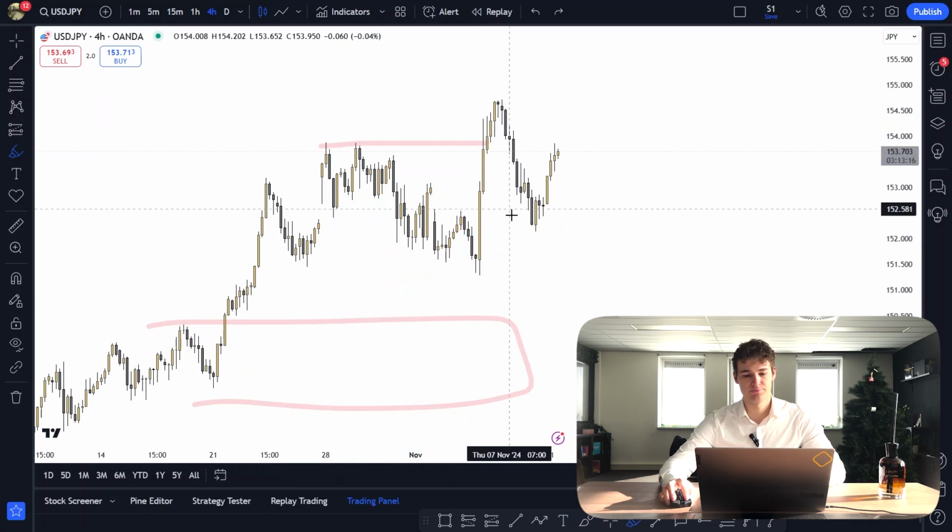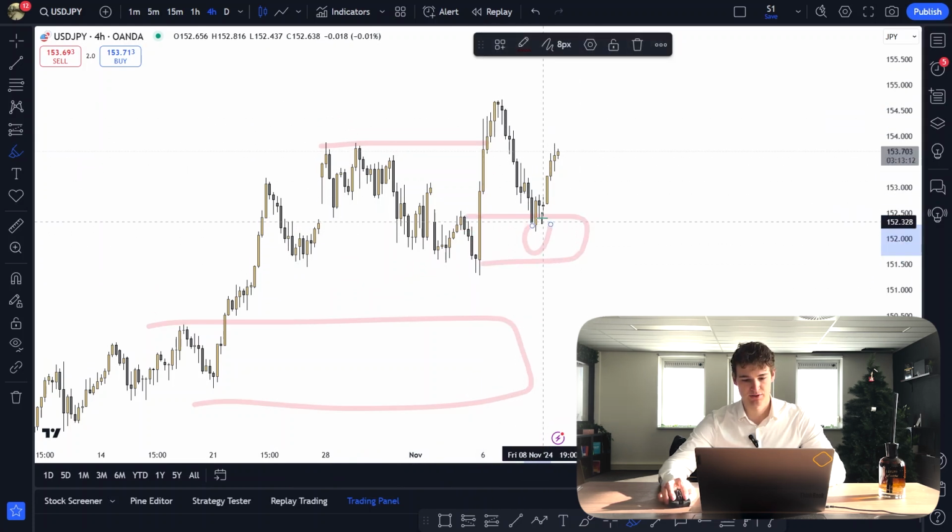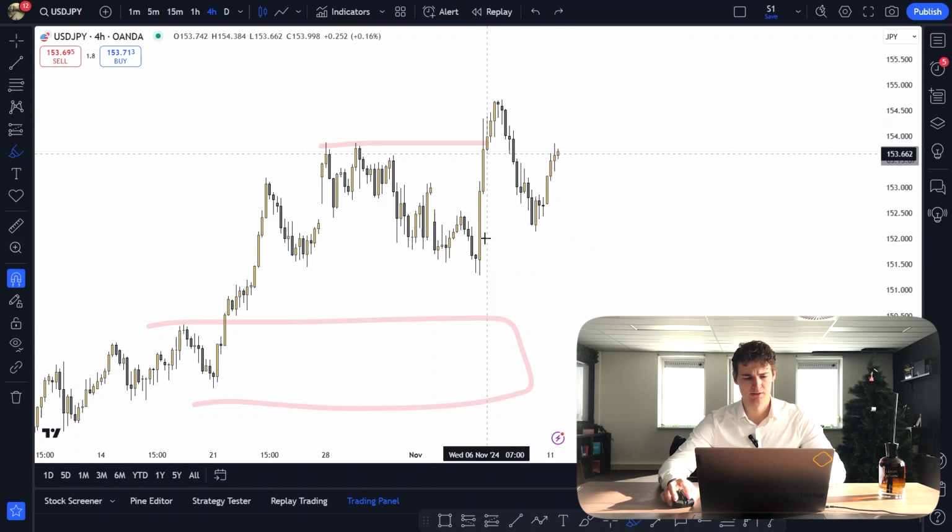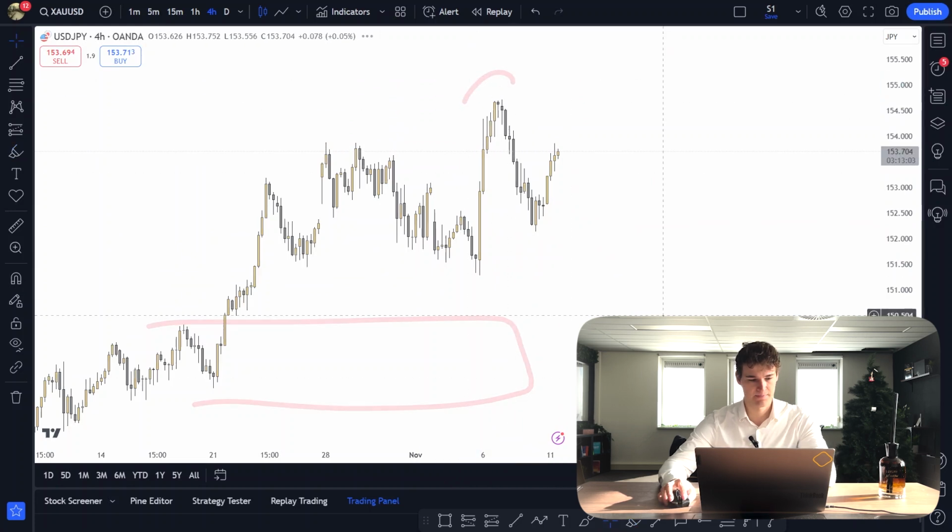So for right now, we were looking for shorts back into demand. Once we tapped demand, we got a really solid reaction off of it. So you could be at break even by now. I know a lot of our members are at break even right now. The expectation is basically to take out that high.